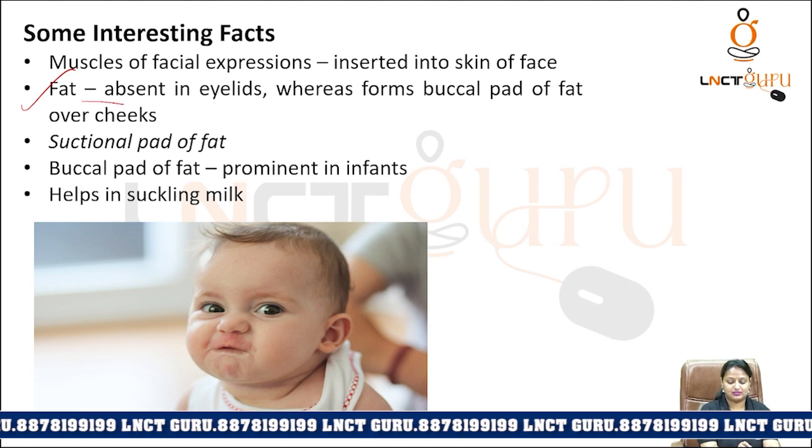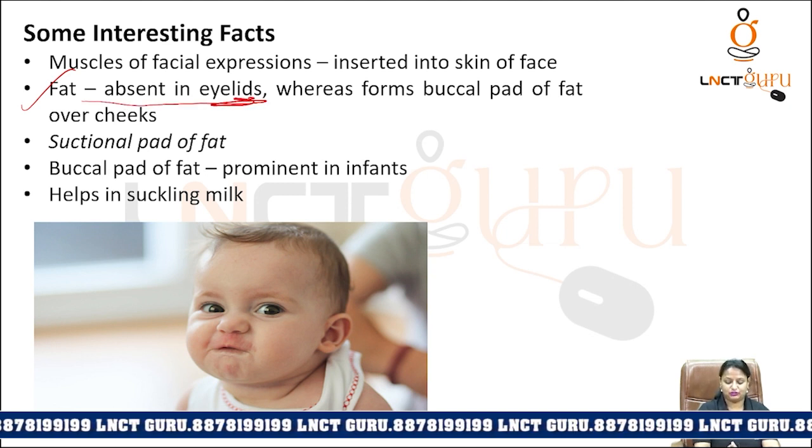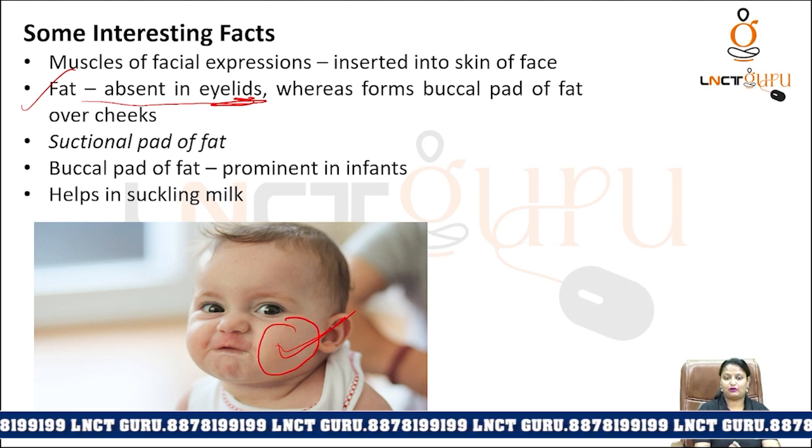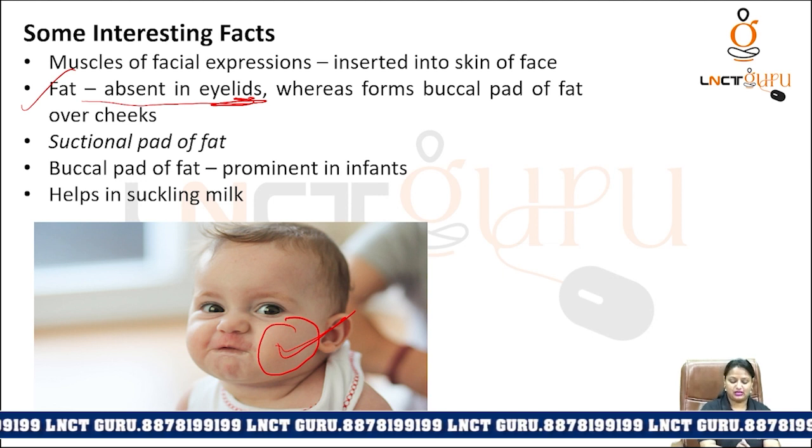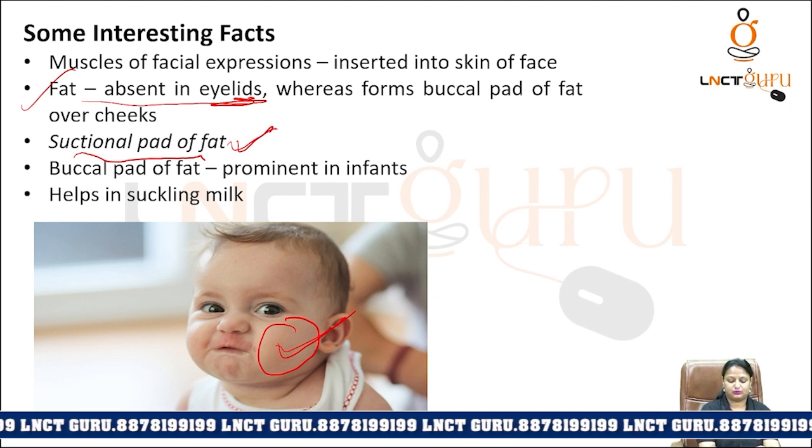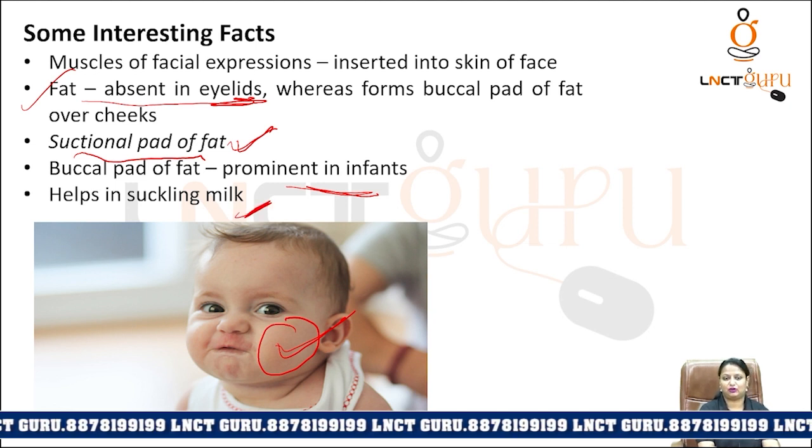Important thing is fat. Fat is absent in eyelids. But whereas you can see particularly in children over the cheek, this buccal pad of fat is present. और infants में काय के लिए use होता है? This is called as suctional pad. Okay, and this is prominent in infants. It helps them in suckling of milk.